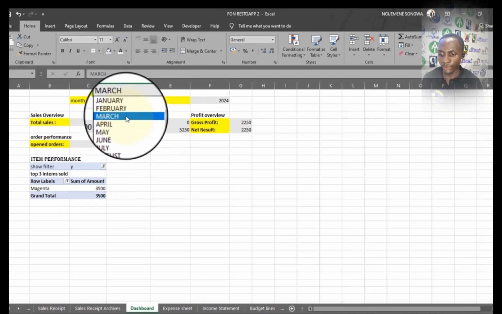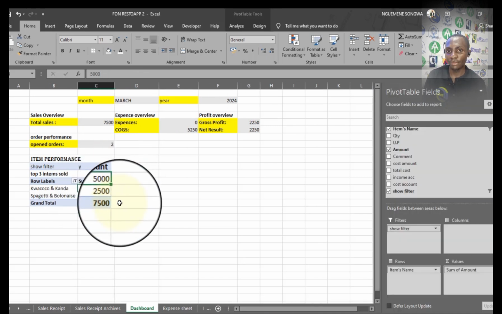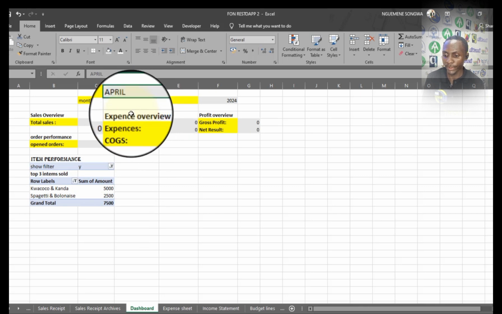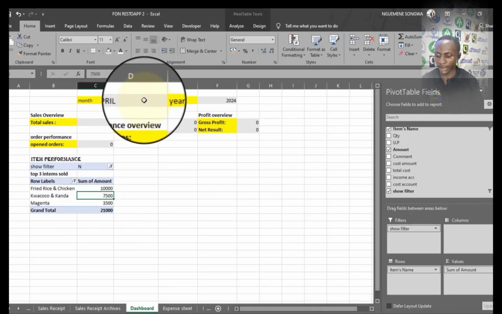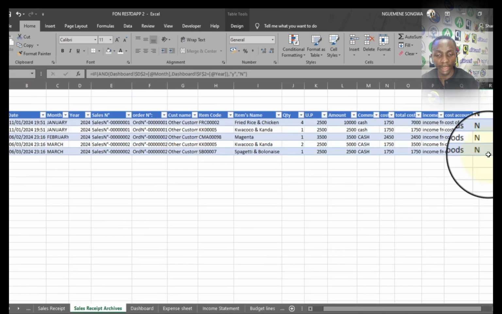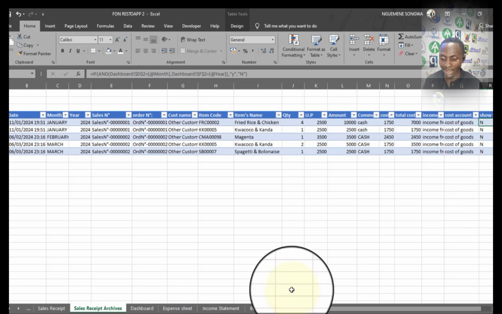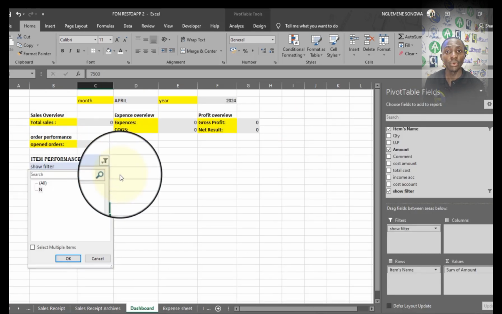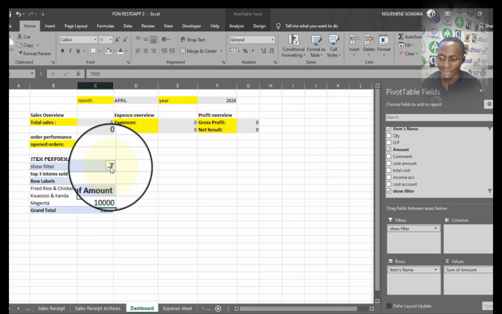Actually, when I choose something like March, I have to come here, press Alt plus F5, and it will update. But if I choose a month that doesn't exist, like April, when I come here and refresh, you will notice that it will not see any month with April, so everything here is just going to be no. It definitely means that at the level of our show filter, there's only one option, which is no, and there is no option with yes. So that is a limitation we might have with this.